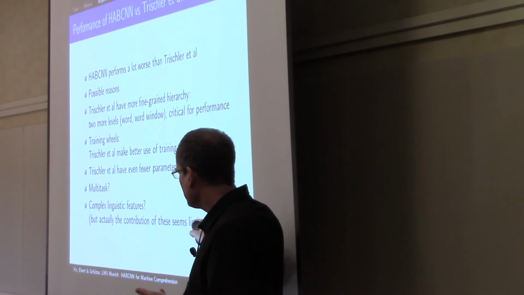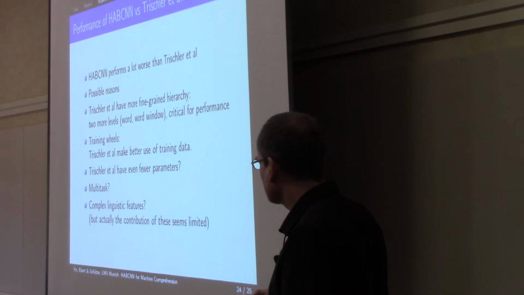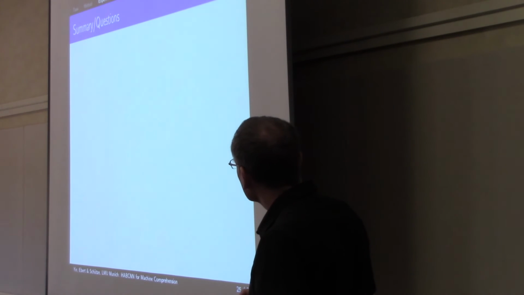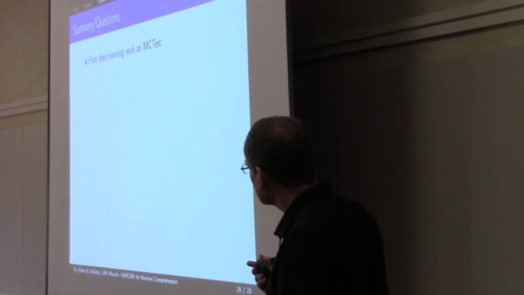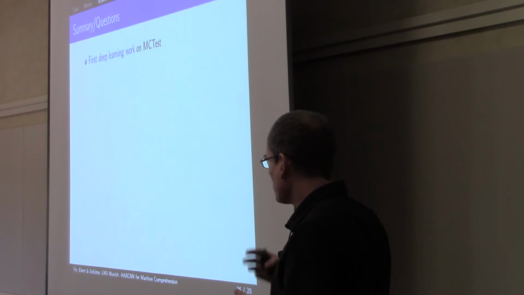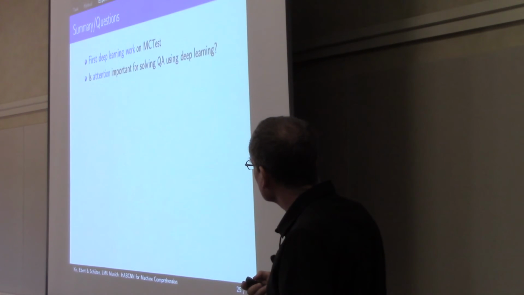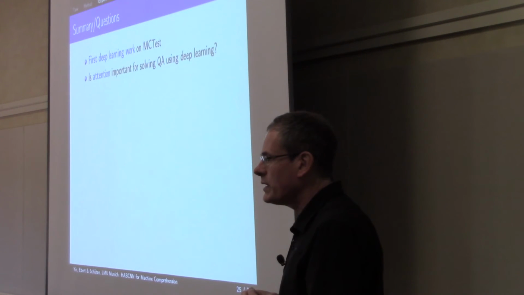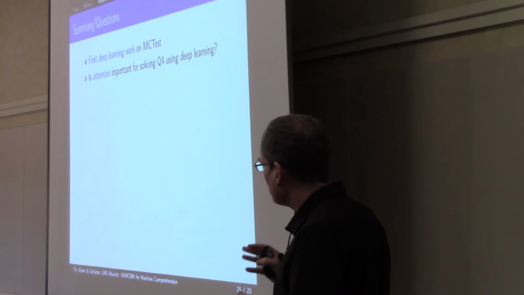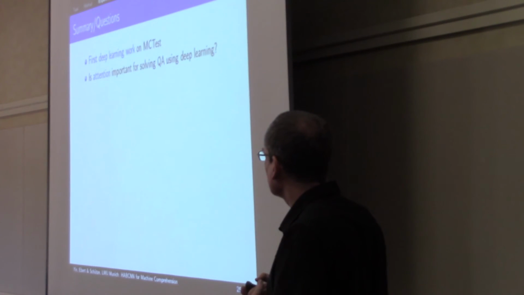But if you look at the ablation study they did, then maybe that actually isn't the main reason for their good performance. Summary questions. This is the first deep learning work on MCTest. So we published this about 6 weeks before, we put it on arXiv 6 weeks before Trischler et al. One important question here is, is attention important for solving QA using deep learning? I think it is. But of course, Trischler et al. don't use attention, at least not directly. So I think it's an interesting question to ask.